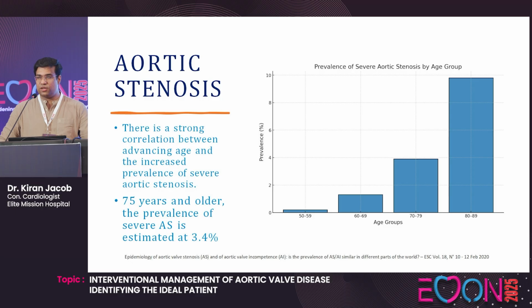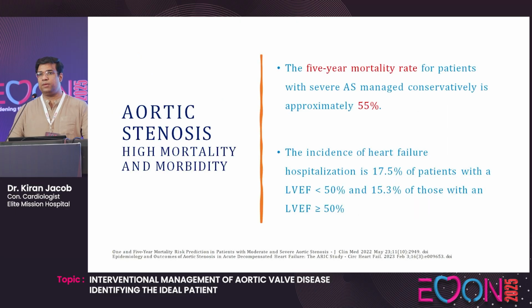When you see the prevalence at age more than 75 years, it's around 3.4%. And when the age goes above 80, it almost touches 10%. And they have a very high mortality and morbidity. The 5-year mortality of a severe aortic stenosis patient managed conservatively is around 55%. That means more than half of the patients die within 5 years of diagnosing a severe symptomatic aortic stenosis.